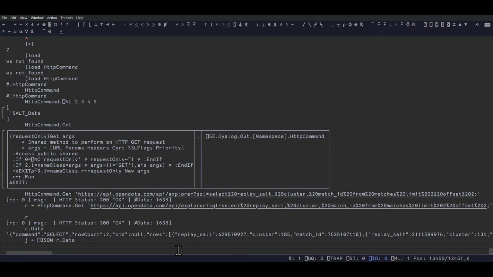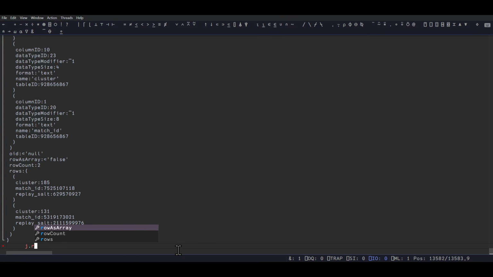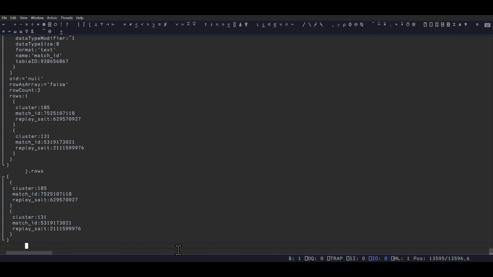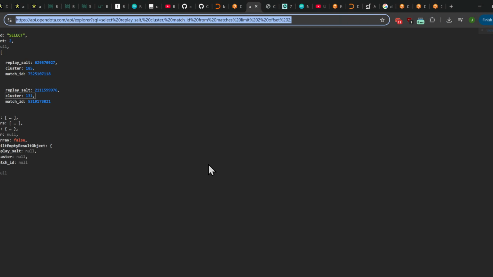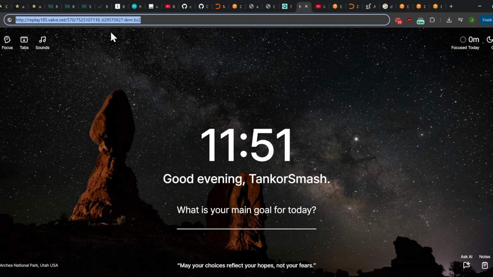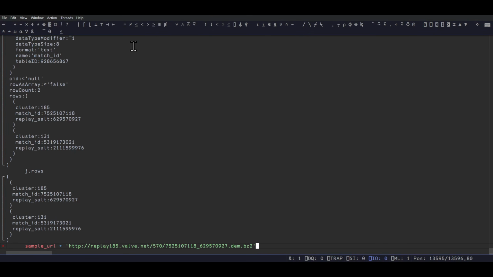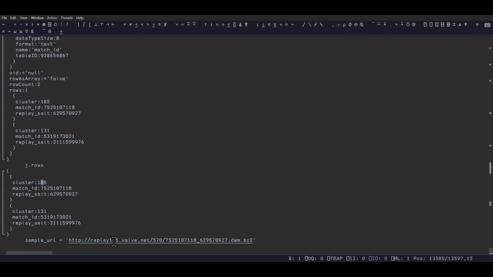Okay, we got J parsed, and now, since it's a namespace, you can just do j.names. Okay, and so watch this. I have the sample URL. Sample URL is going to be this. That's the API itself. Here we go. This is the sample URL. Okay, and we have the cluster. We have the match ID. Oh, cool, it copies it. Wait a minute. So you can see the clusters here, the match IDs here, and then the replay salt is here. 570 must be like Dota 2's Steam ID. I don't know. Point is, we have it.